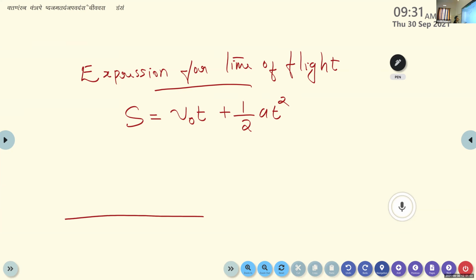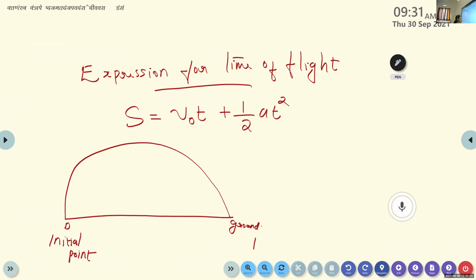And we know that if it is the point of projection, an object is projected into the air and it reaches here, that is the ground level. So here from this figure, it is very clear that this is the initial point and this is the final point. Here, the initial point and final point are along the x-axis. So students, can you think what about the displacement S?